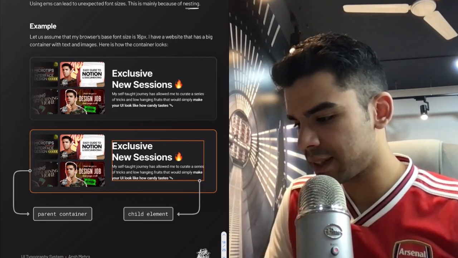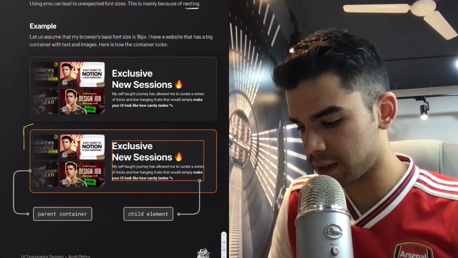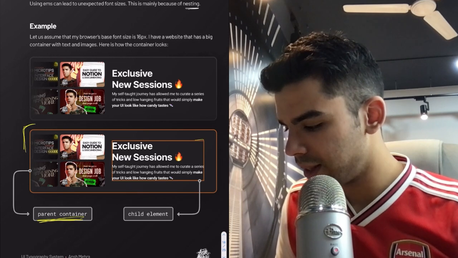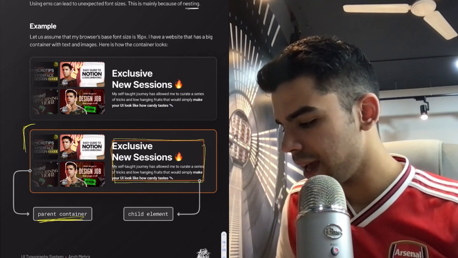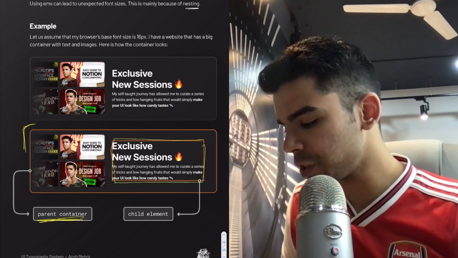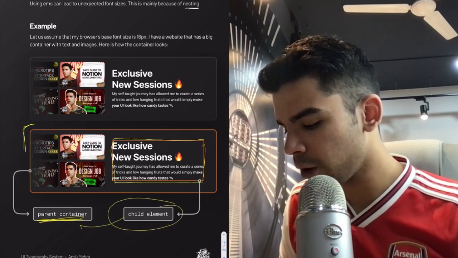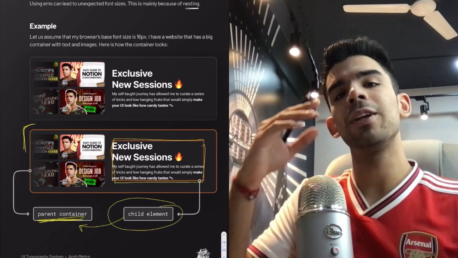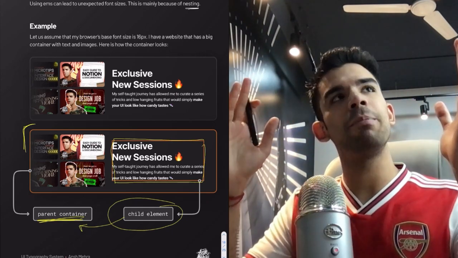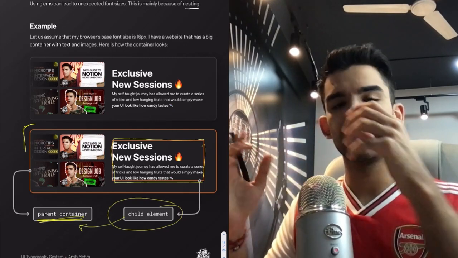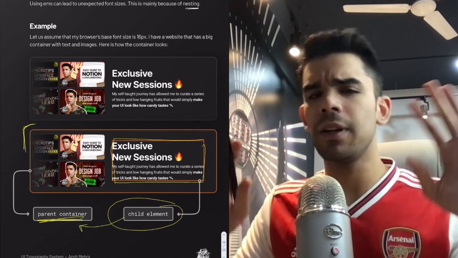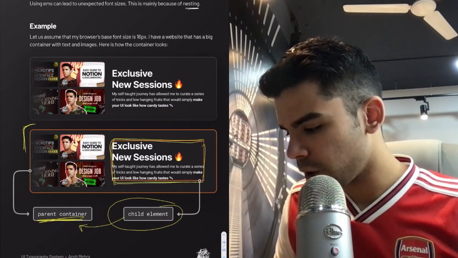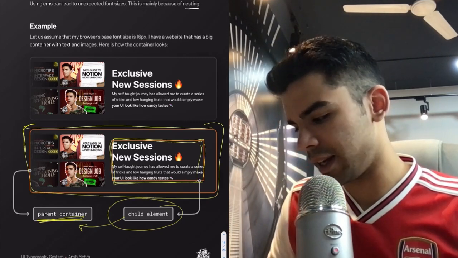So this big thing right here, this big box, this is my parent container. This box here, which has my heading and my subtext and a bunch of things, this is a child element of this parent container. This is not declared in code. Like in code, you would have one div, then inside that big div, you have small divs. So this is my logical way of understanding, and even like most developers understand this way, that this is a child element of this big parent container.